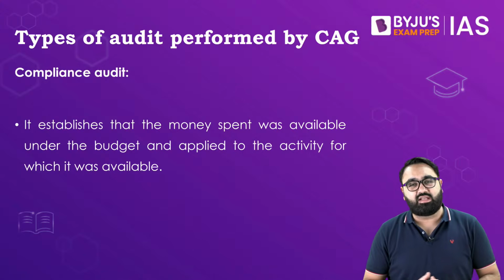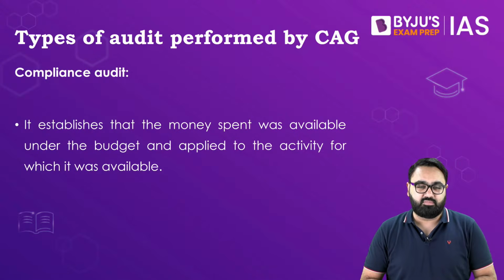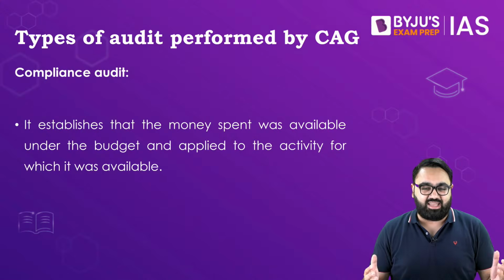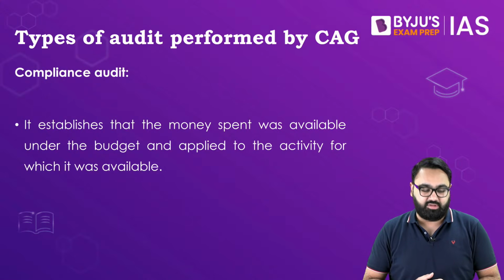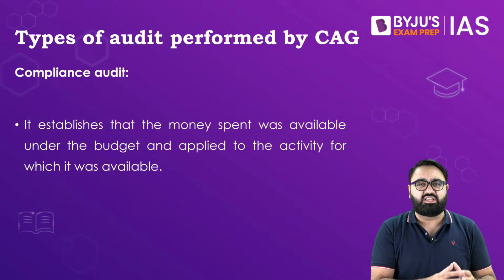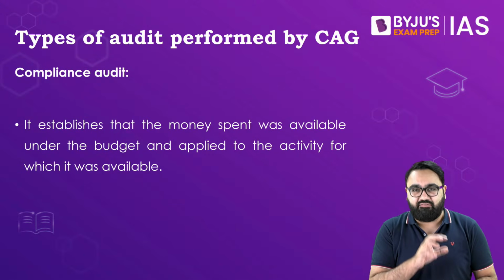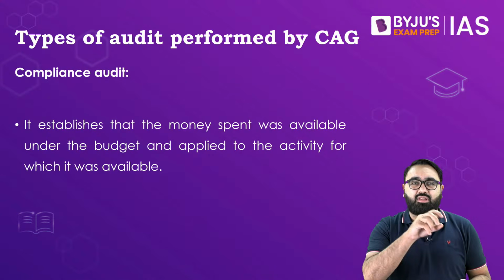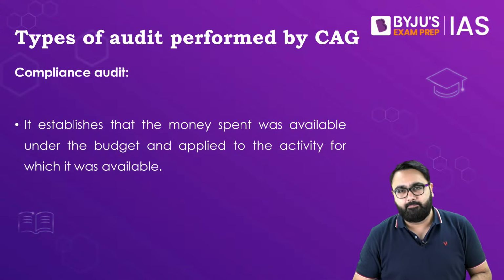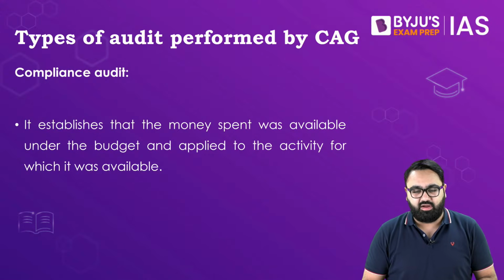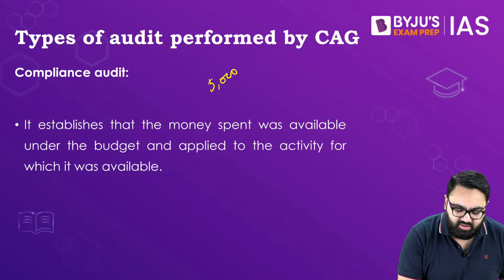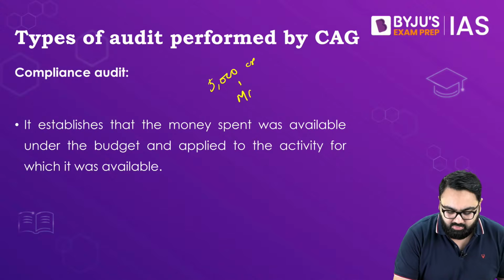Now, the CAG undertakes different types of audits. First, compliance audit. The compliance audit is the easiest to understand. In this, the CAG actually sees whether or not the money was spent for the right purpose. Let's take an example. Let's say that the government of India in the parliament said that we want 5,000 crore rupees for the MGNREGA scheme.